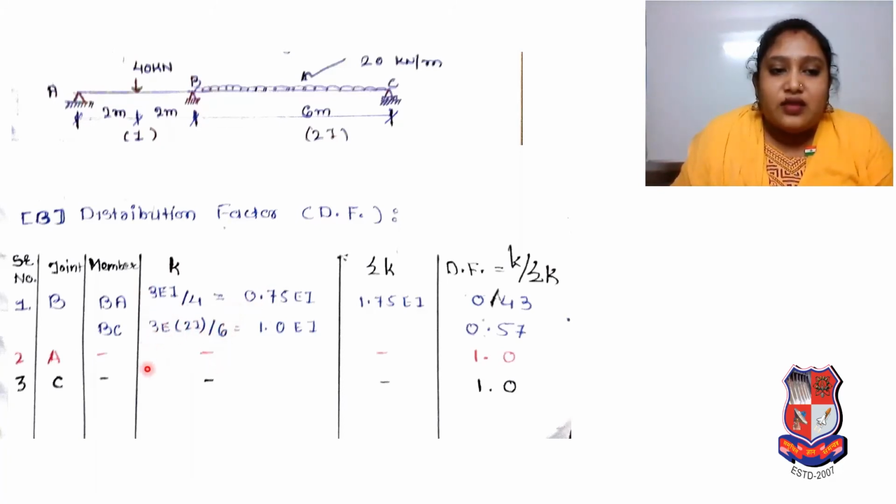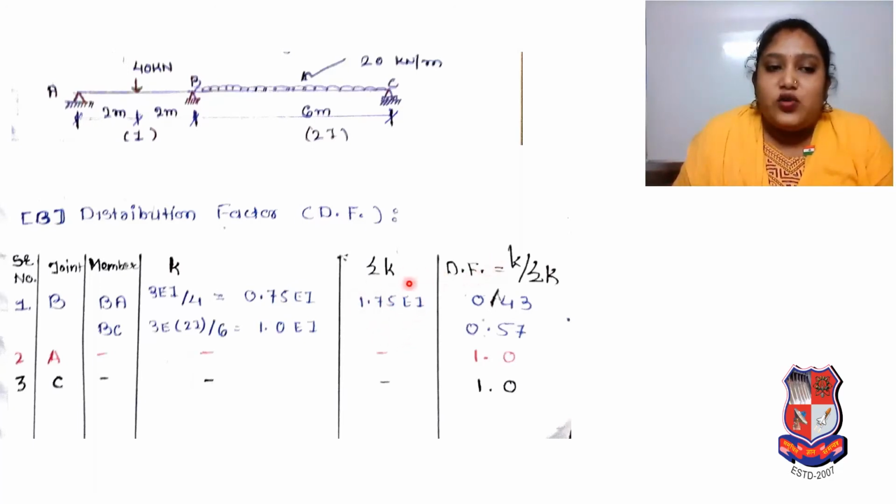Here 3 into 2 is equal to 6, and with the 6 below, the 6 will cancel, so 1 EI will remain. So for member BC at joint B, your stiffness K will be 1 EI. Now we need the summation of K. So for joint B, our sum of K will be 1 EI plus 0.75 EI, so it is 1.75 EI.